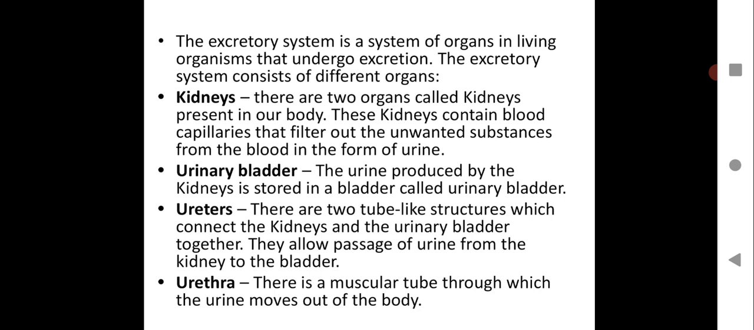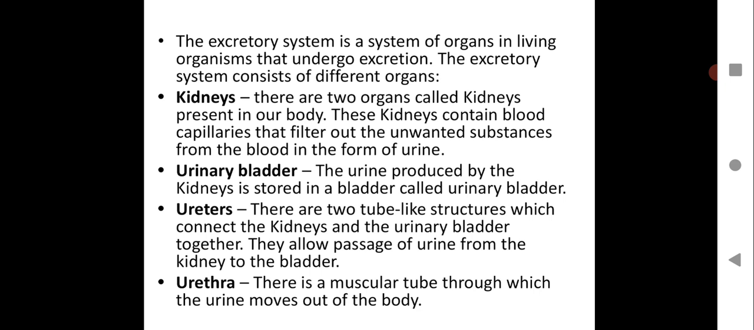Now let us see how the system works. The excretory system is a system of organs in a living organism that undergo excretion. That means excretion is not a simple process in humans where the waste is just eliminated from the body. It has to go through various processes, and various organs are involved in the process of excretion. So this excretory system consists of different organs.